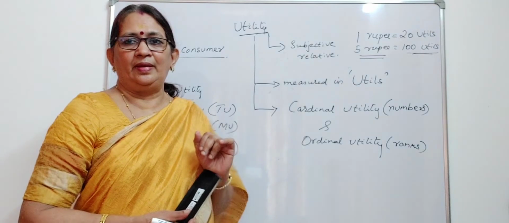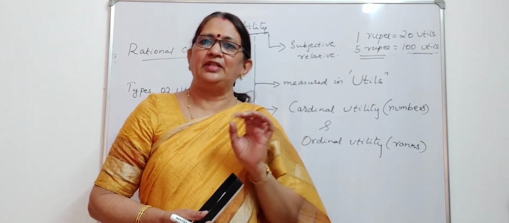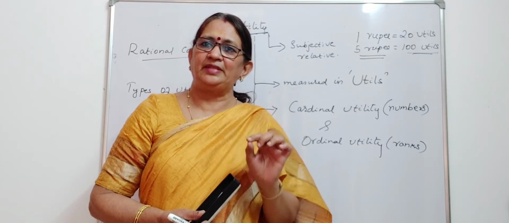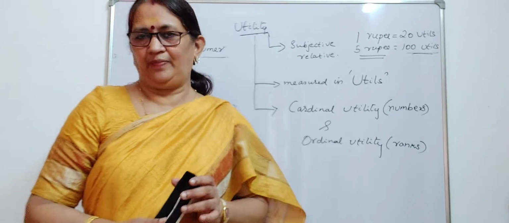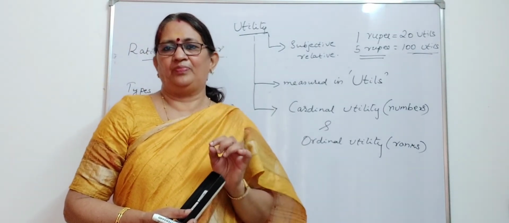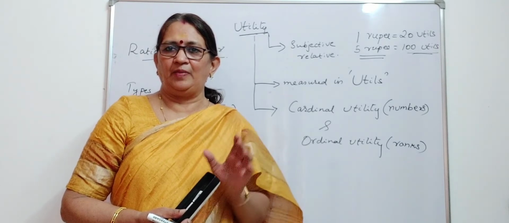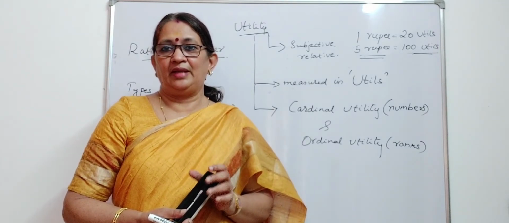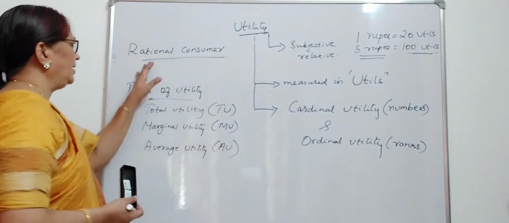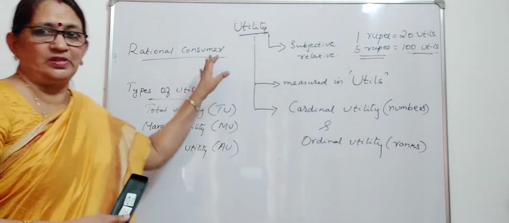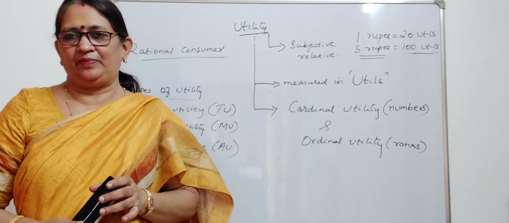Now, the question is, how does a consumer maximize his satisfaction? A consumer derives satisfaction by consuming a particular commodity, and that consumer is called a rational consumer. Who is a rational consumer? A rational consumer is one who wants to derive maximum satisfaction while consuming a commodity.